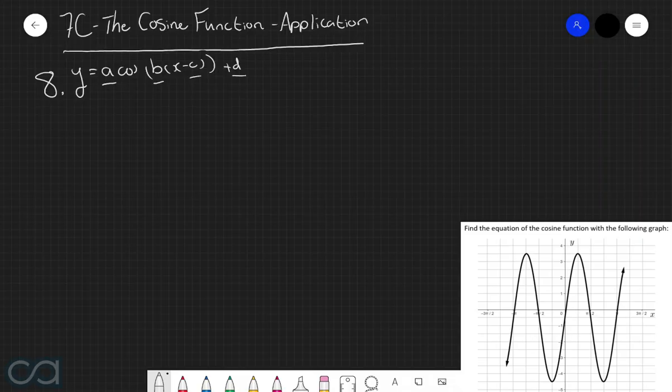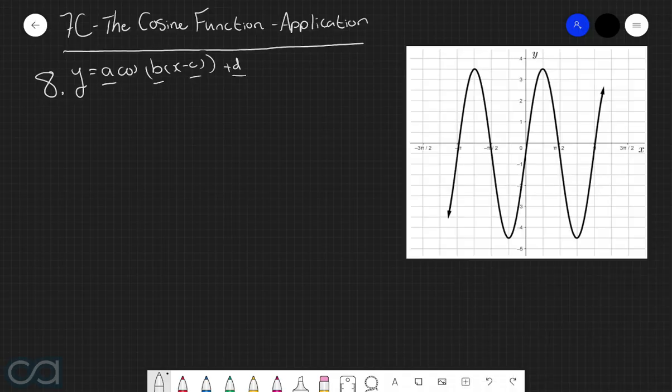Now in order to do this, let's quickly bring back the graph that we were given in the question, just so that we can analyze it in a bit more detail. Alrighty, so first things first, we know that the value of a is given by the maximum value take the minimum value all divided by 2. The maximum points on this function are these 2 points here, which correlate to a value of 3.5.